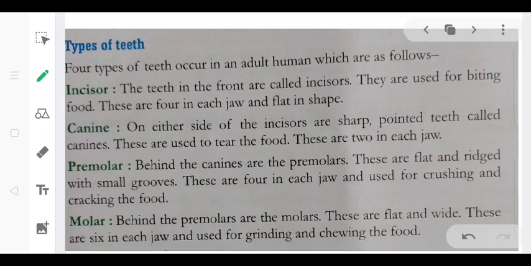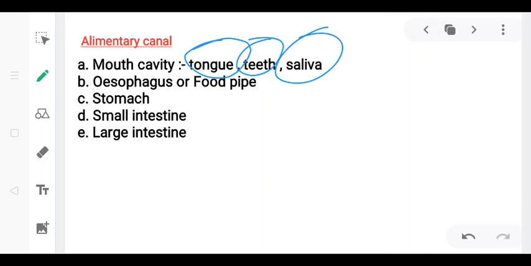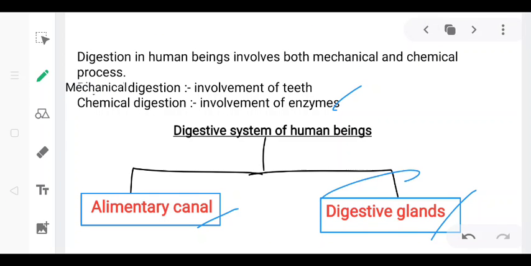And the last one is molar. They are 6 in each jaw. That means a total of 12 molars are present in our mouth, and they help to grind and chew the food. The third part, that is saliva, we are going to read in digestive glands, which we have seen here.